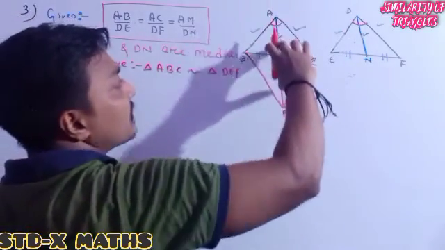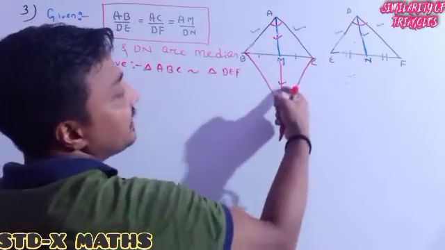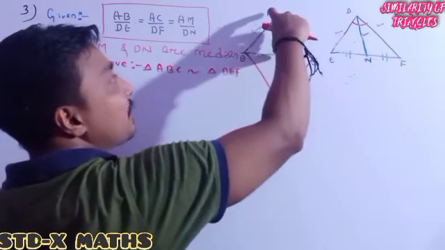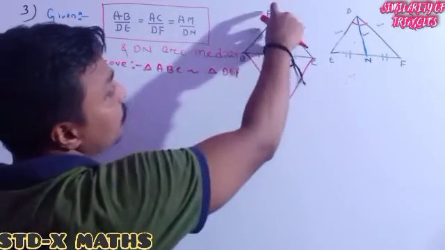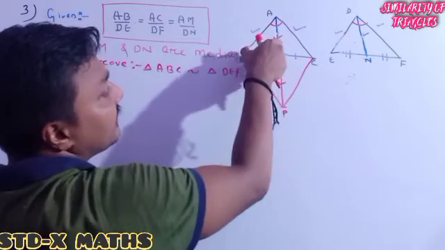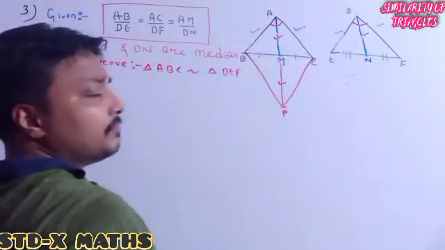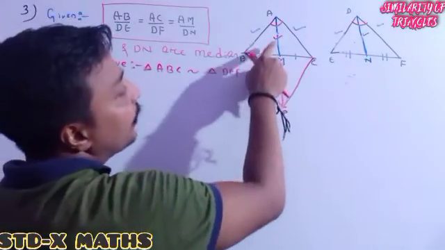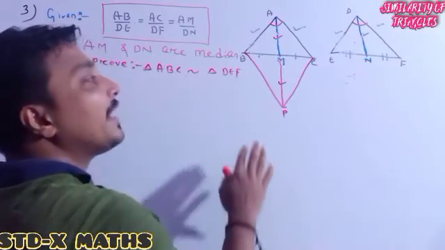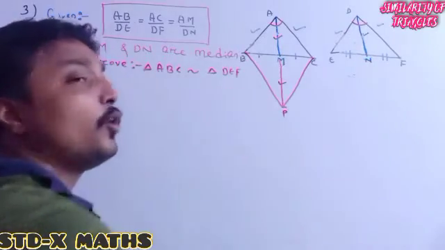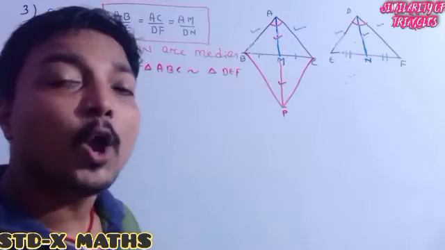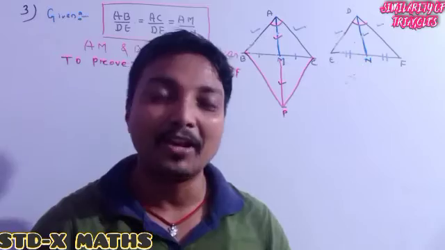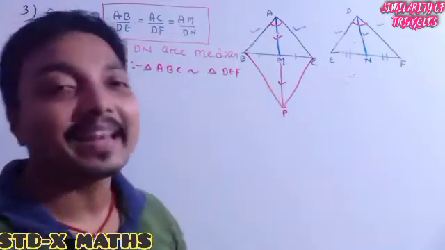This part of the diagonal is the same as this part of the diagonal, and as it was the median, it divides the diagonal equally. So remember, here both the diagonals bisect each other. Whenever diagonals bisect each other, 100% that quadrilateral is a parallelogram. So this one is a parallelogram.